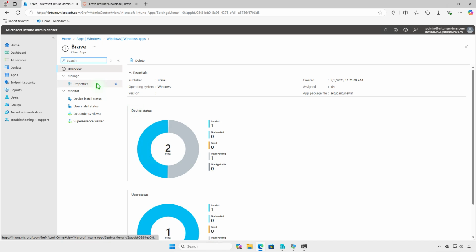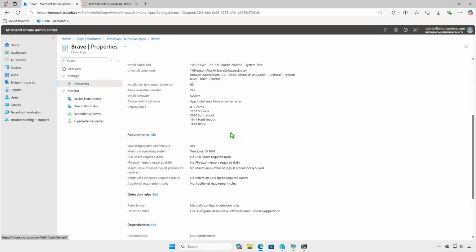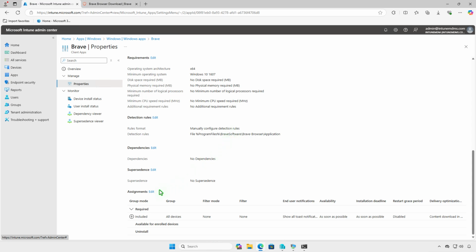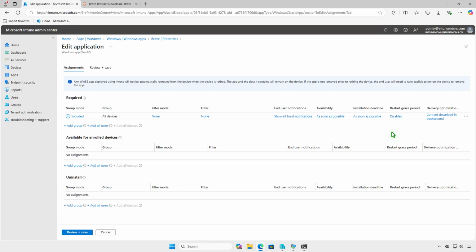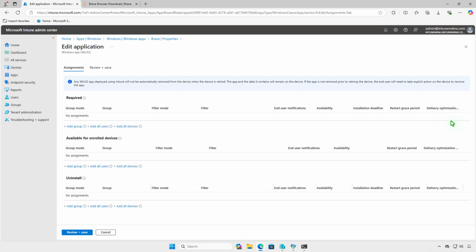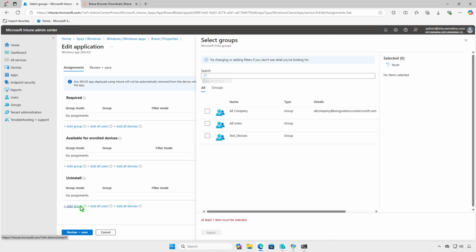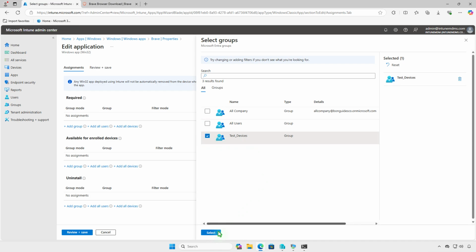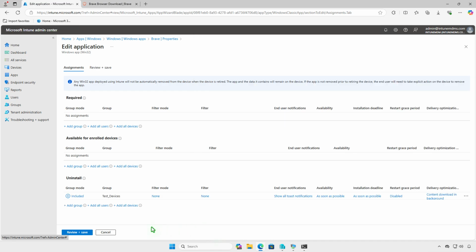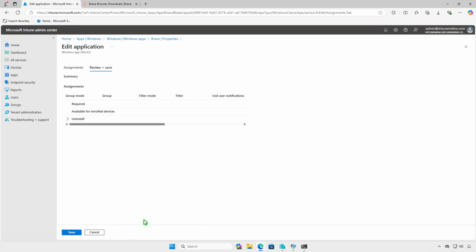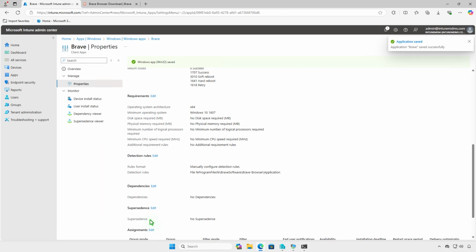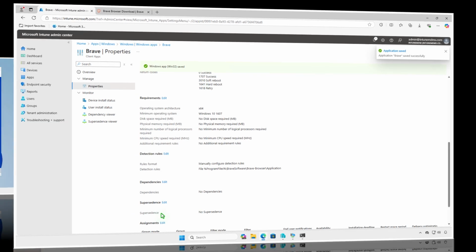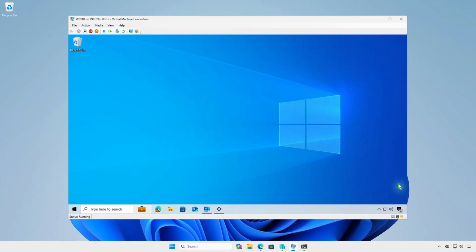Go to the Properties section and edit the assignments. Remove the group from the required section and add it to the Uninstall section. Once the sync is complete, the app will be automatically removed from target devices.